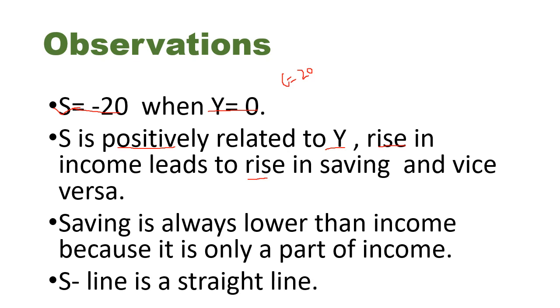Then we notice that saving is always lower than income because it is only a part of income. This means that we do not save the complete income. We save just a part of our income. So saving is always less than income. It will never be more than income. Then we notice that S line is a straight line. It has a constant slope, which indicates that S function is a linear function.